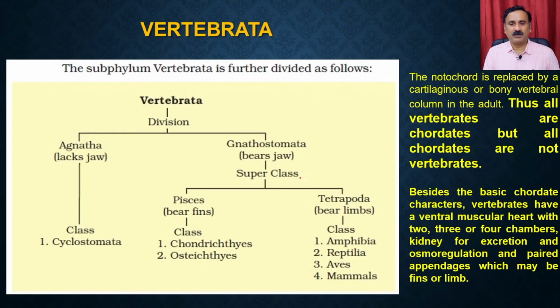Now let's move on to the next superclass, which is the Tetrapoda. So tetrapodas are the animals which are going to have 4 limbs, 2 forelimbs and 2 hind limbs. Tetrapoda can be further divided into many classes like the amphibia, reptilia, aves, and the mammals.